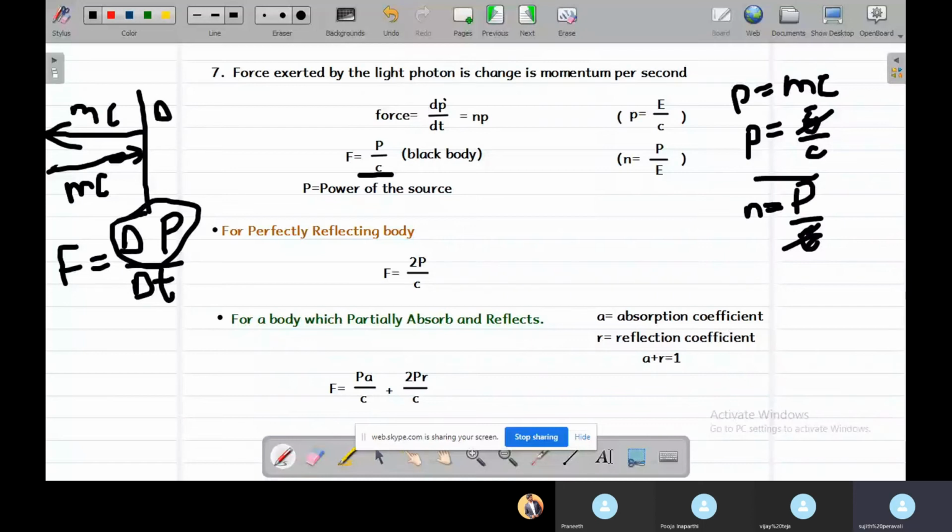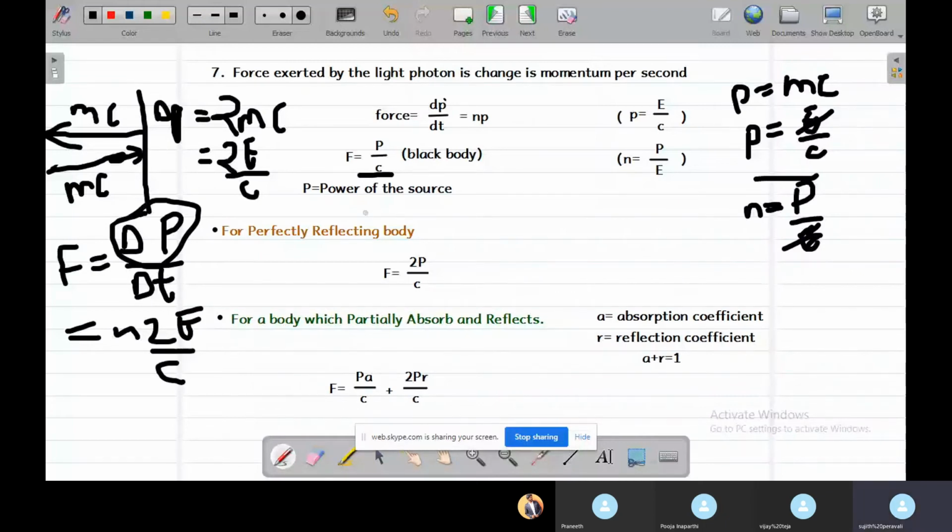So the change in momentum will be 2mc, that is 2E by c, where E is the energy of the photon and c is the speed of the photon. And 1 by change in time can be denoted by n, so the force is n into 2E by c, and we know that n equal to P by E, so the answer will be F equal to 2P by c.